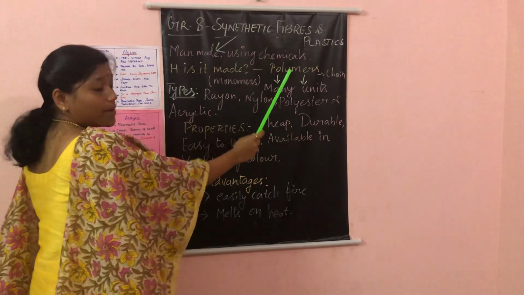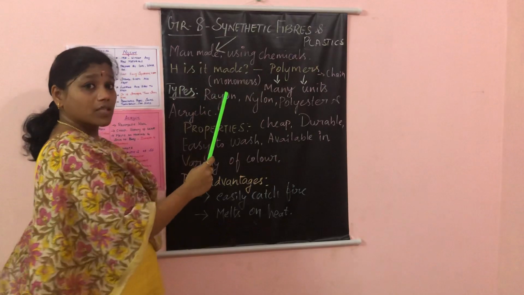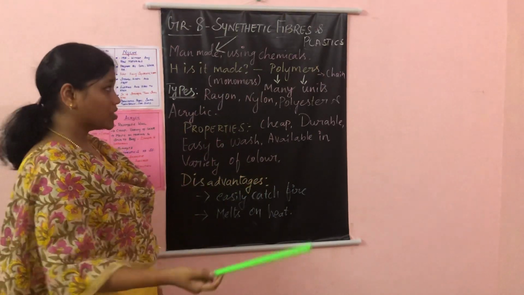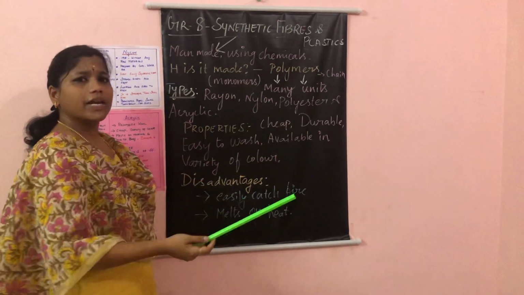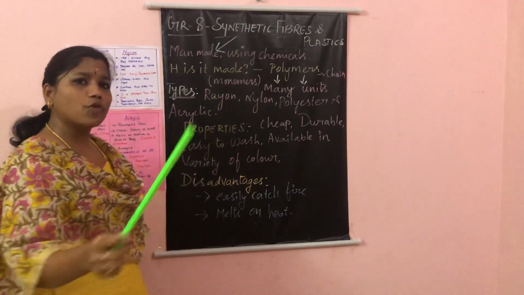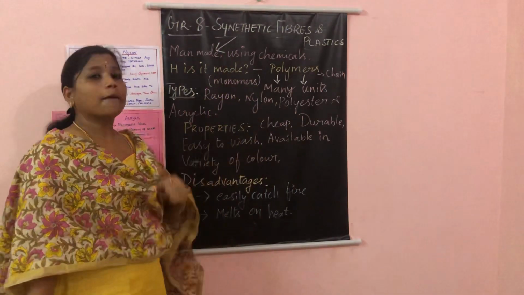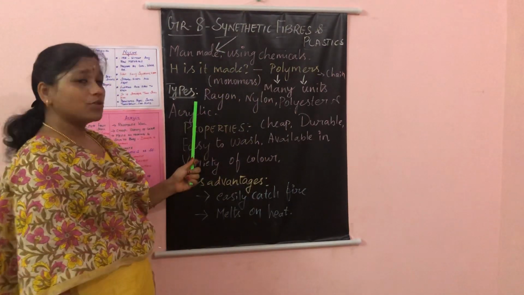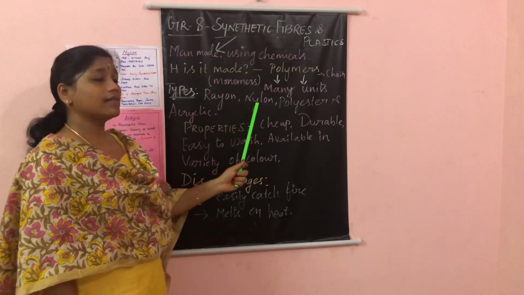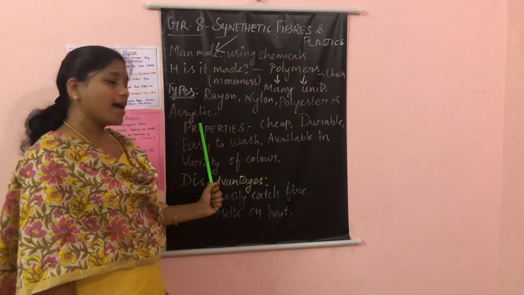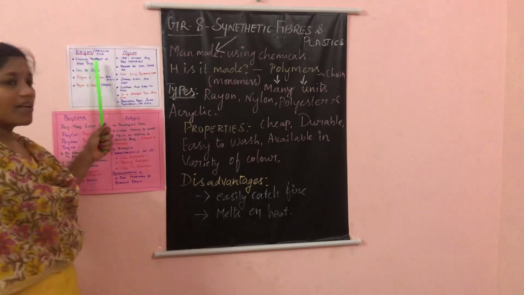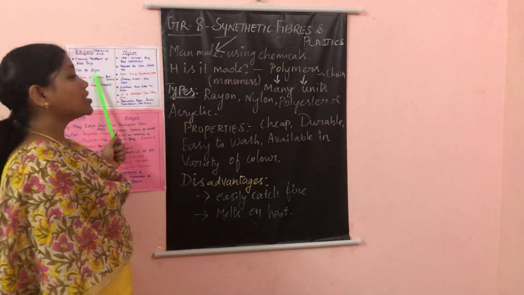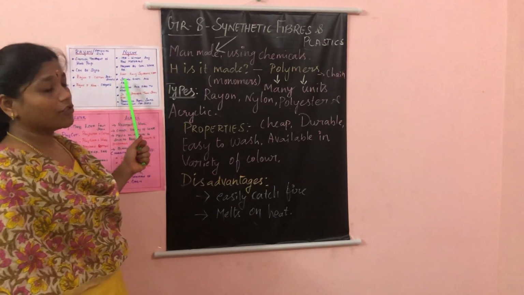So synthetic fibers, or man-made fibers, are produced from chemical substances. How is it made? It is made up of polymers. A chain of monomer units forms the polymers. Okay, so the types of synthetic fibers we have are rayon, nylon, polyester and acrylic. Coming to rayon, the artificial silk, which is made from the chemical treatment of wood pulp.